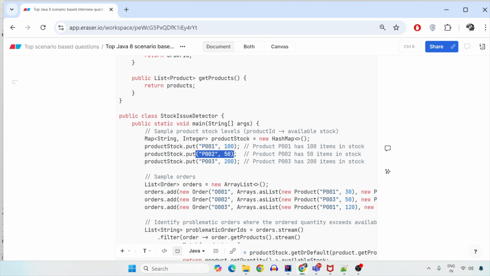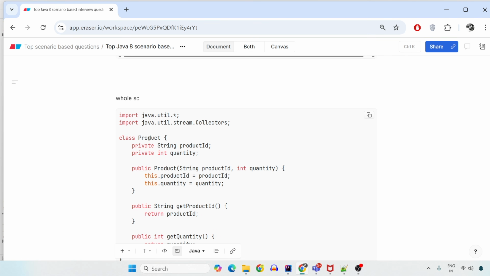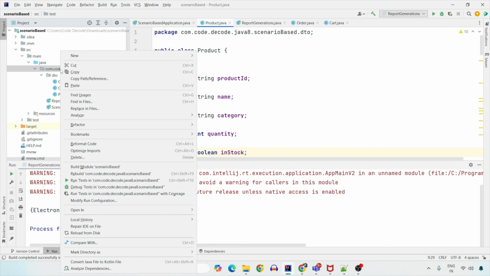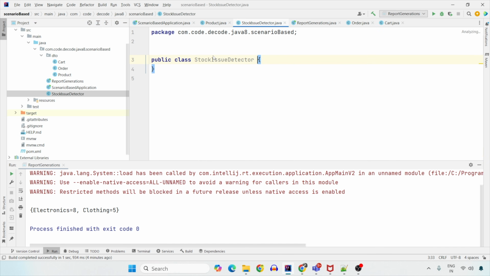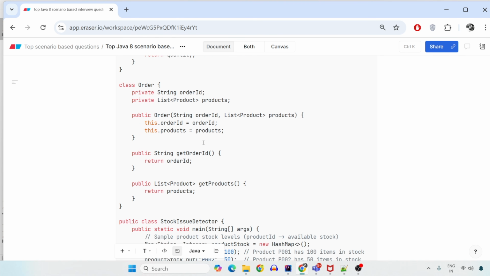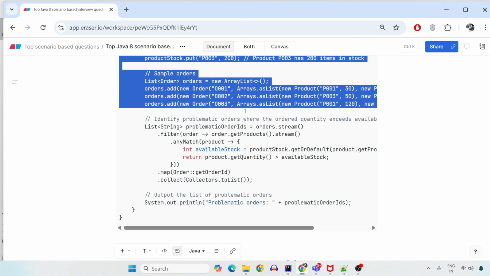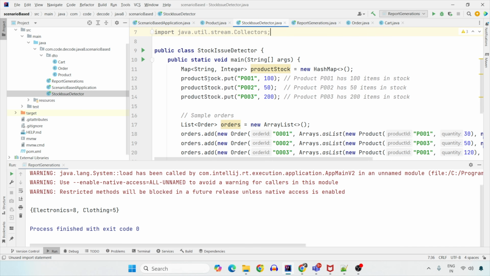We already have the orders and we already have the products. What we need is the test data. So let's create the test data. Let's create another class called stock issue detector. In the stock issue detector, I would create a main. In the main, I'll add some data. Remember, this stock data is coming from the inventory service while the order processing is done in the order service.